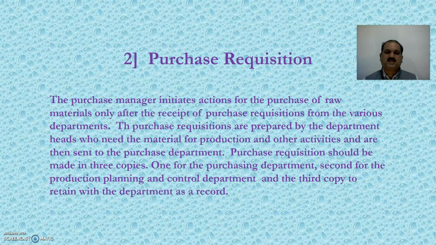The second step is purchase requisition. The purchase manager initiates actions for the purchase of raw materials only after the receipt of purchase requisition from the various departments. The purchase requisitions are prepared by the department heads who need the material for production and other activities and are then sent to the purchase department. Purchase requisition should be made in 3 copies. 1 copy for the purchasing department, second for the production planning and control department, and the third copy is to be retained with the department as a record.